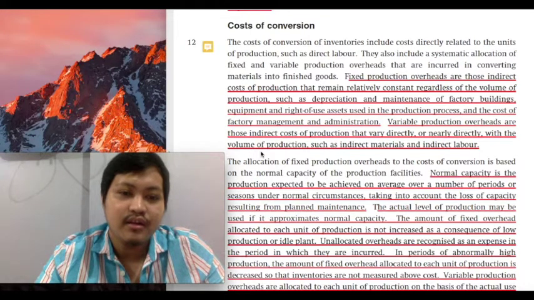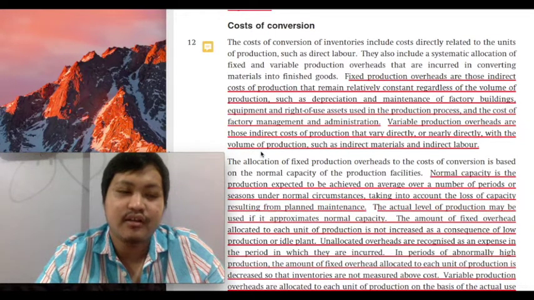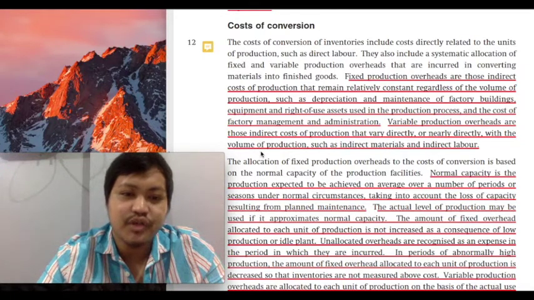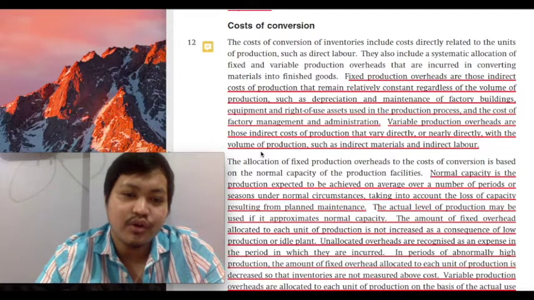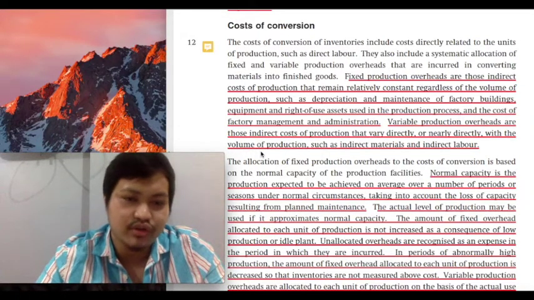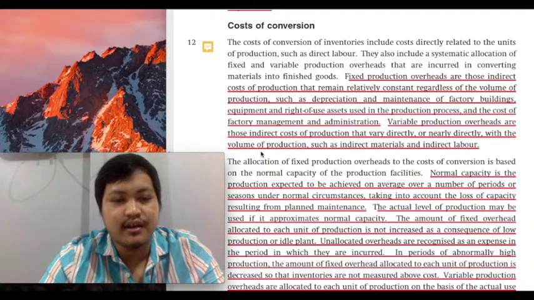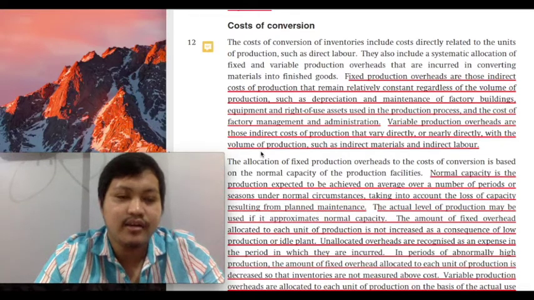Labor would be the compensation or the salaries of the employees or workers connected to the production of your goods. And your overhead costs would be those costs that are still to be incurred in relation to the production of your goods or in the rendering of your service other than your direct materials and your direct labor. So your overhead would be a dumping classification for the rest of your production costs. So please remember these three components of product costs: direct labor, direct materials, and overhead.